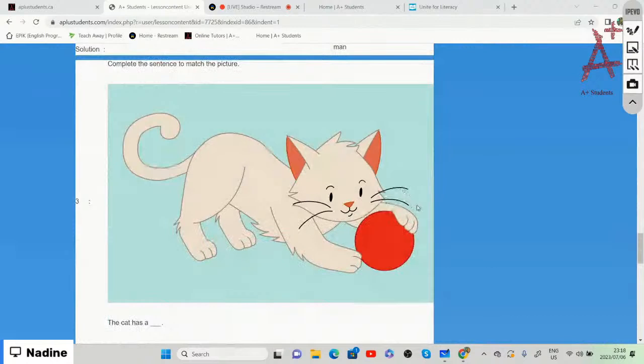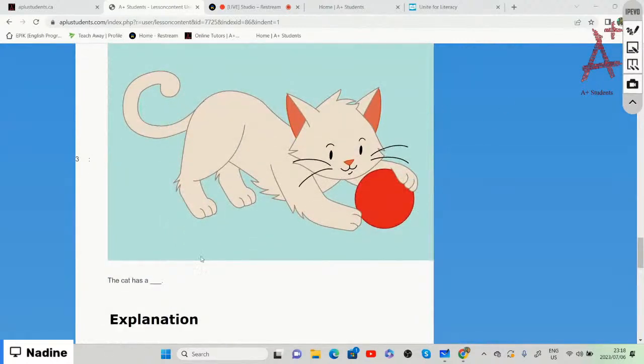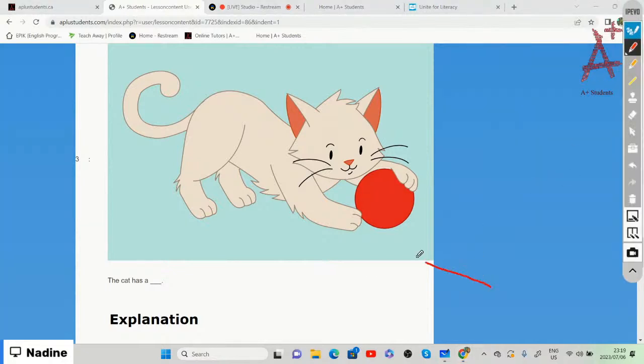All right, so the next one, if you look at the picture, the cat has a what? What does the cat have in his hand? What is he playing with? The cat has a. We need to identify this little thing that the cat has in his hand.